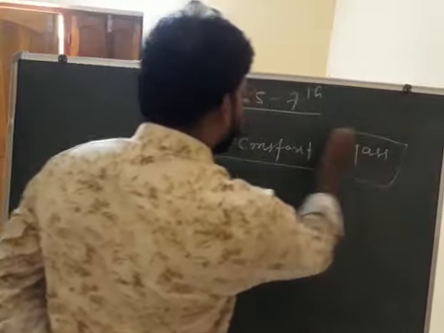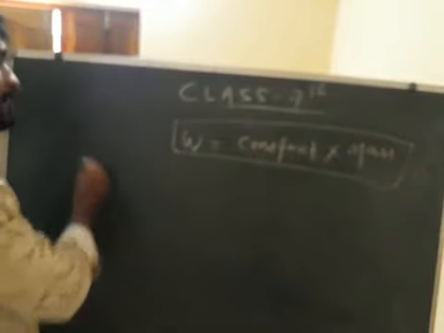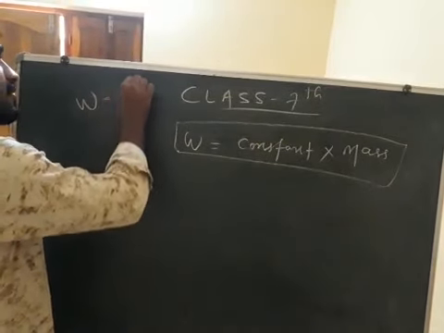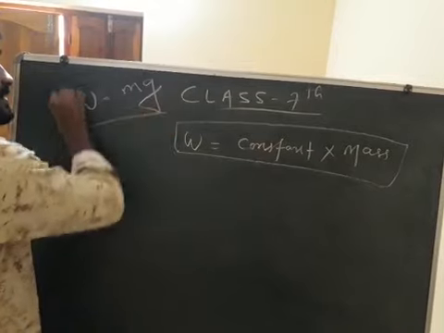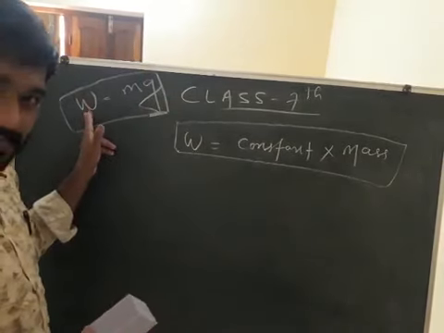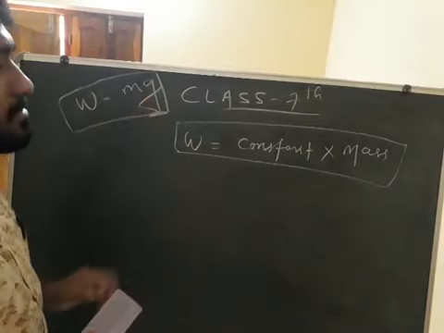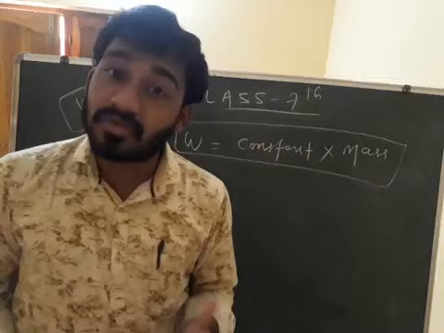Weight is equal to constant into mass. Another formula is that W is equal to mg. Here W means weight, M means mass, and g means acceleration due to gravity.